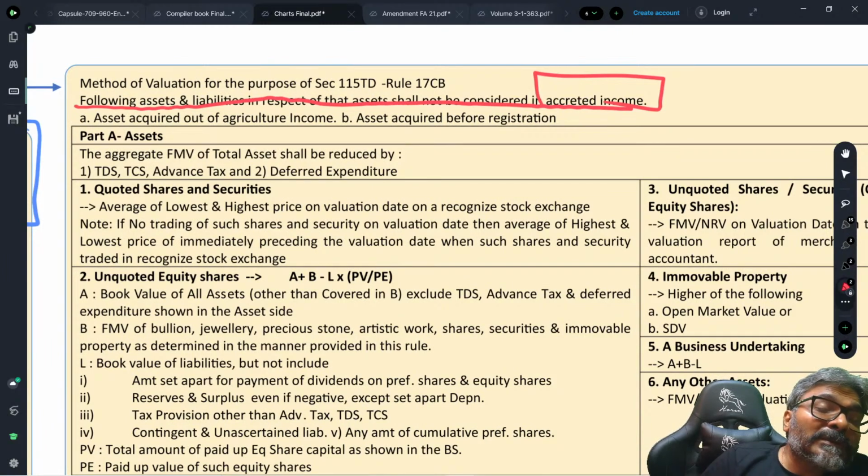Only then, students, is the exemption available. But the only exception is agricultural income. The agricultural income, students, is exempt independently.